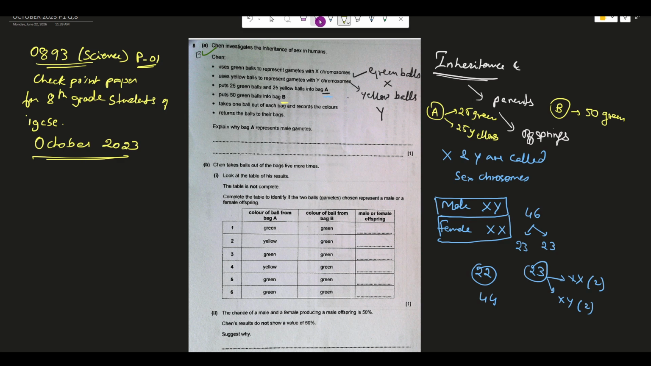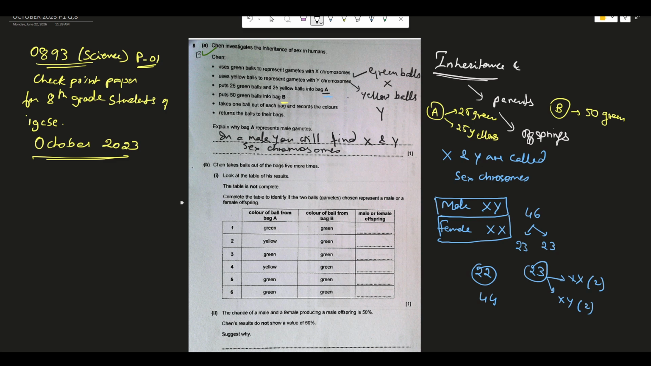Now the reason that it is representing male gamete is, in a male, you will find X and Y sex chromosomes. So this is the answer. Why is that bag representing a male gamete? It is representing a male gamete because it consists of both X and Y sex chromosomes. X is represented by the green ball and Y is represented by the yellow ball.